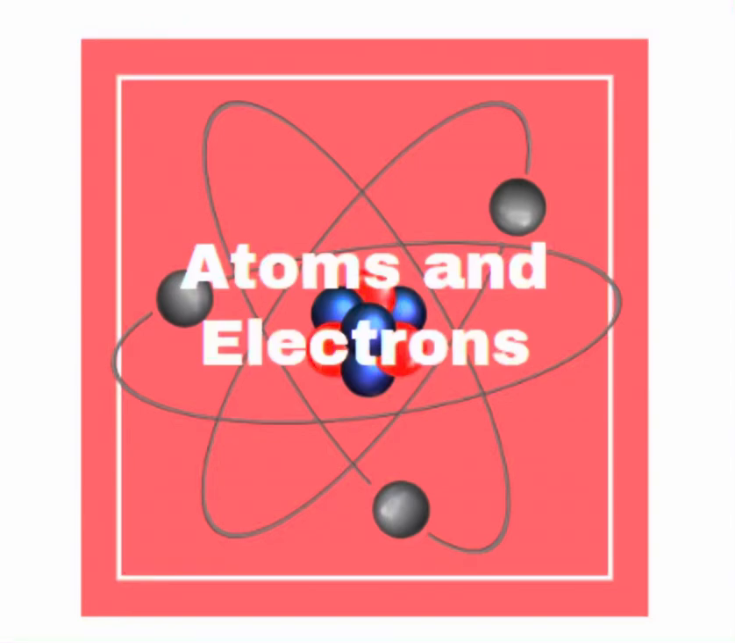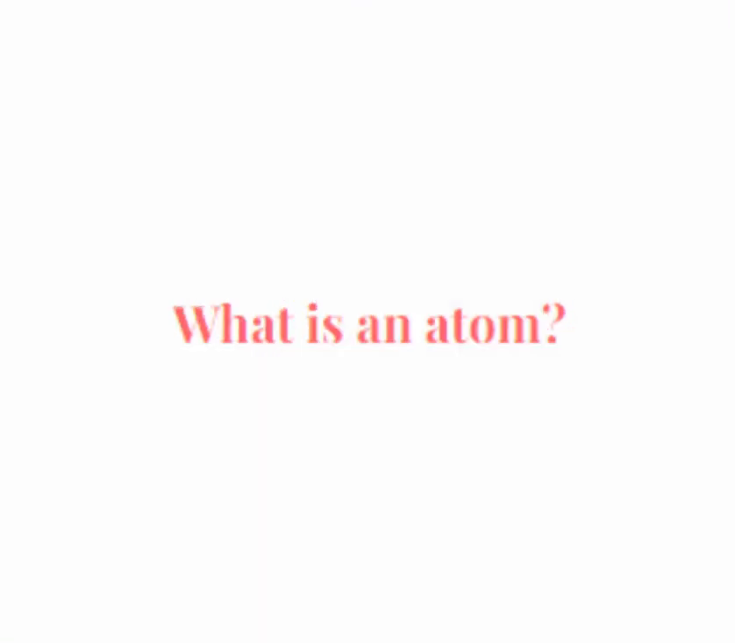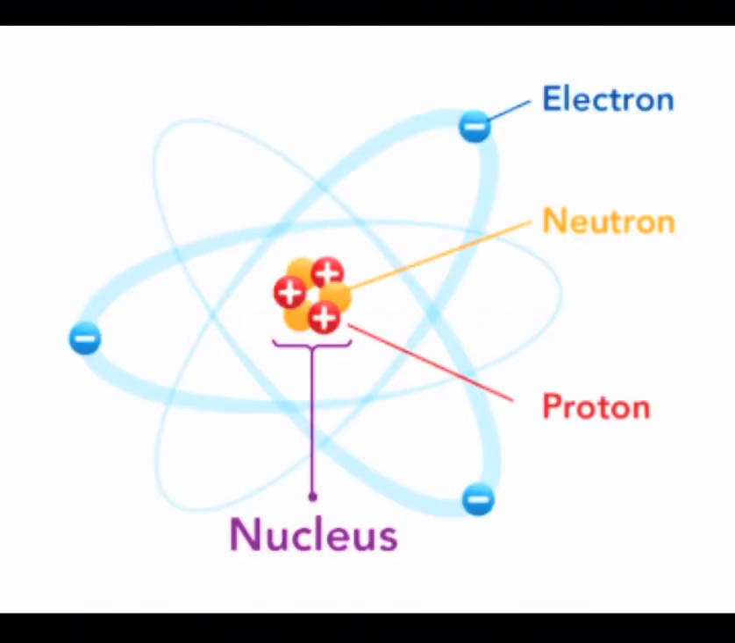In this video, we'll be going through how scientists currently describe atoms and electrons and consider future directions for research in this field using computational chemistry. Before we get into it, what is an atom? Atoms are the basic particles that make up chemical elements. They consist of even smaller particles: protons, neutrons, and electrons.